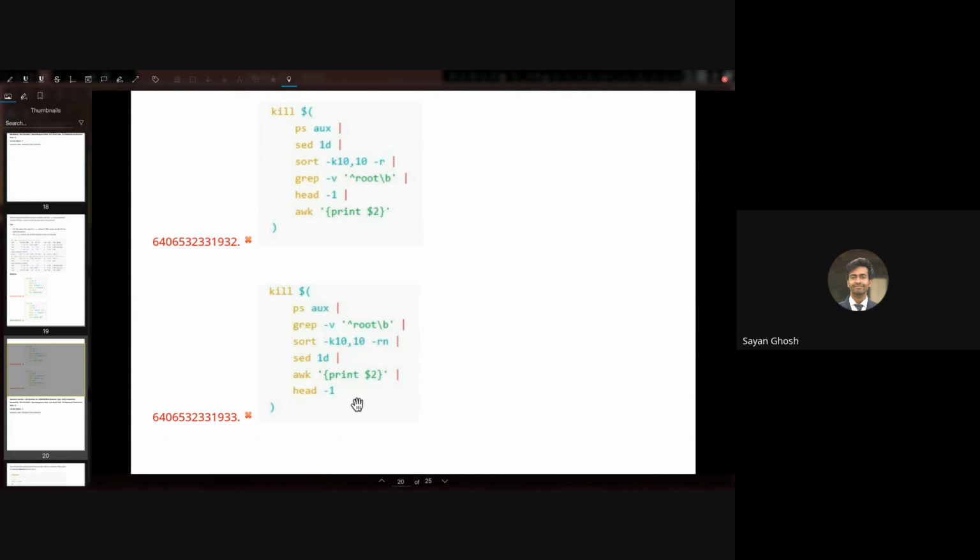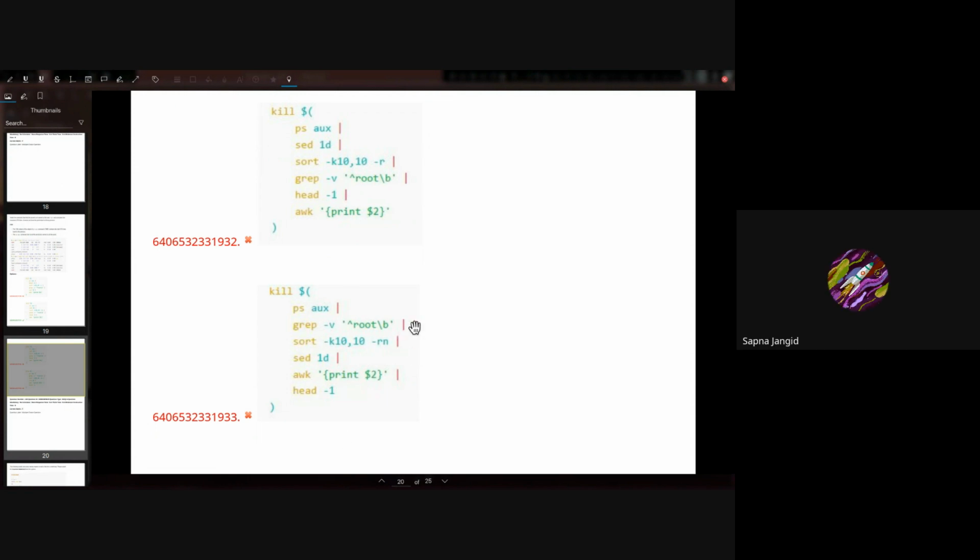And the last one. The sed 1d is wrong. The sed 1d should be done before the sorting. After sorting, if I remove the first line, that will remove the line that I actually want, because the first line after sorting will be the process consuming the most CPU time. So then we will be getting the second highest CPU time, which is not what we should do. We should remove the first line, which is the header line, before sorting. After removing the first line, we sort and then take the first line.